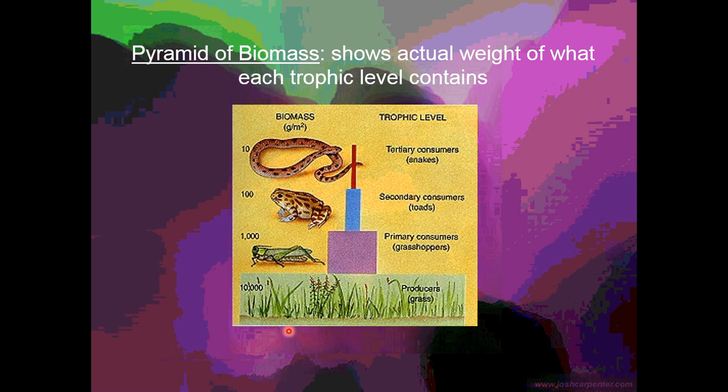Biomass is the same way. Biomass just shows the actual weight of what each trophic level contains. So there's a larger mass of the producers, and then as you go up the pyramid, it decreases again by that 90% is lost and only 10% is retained.